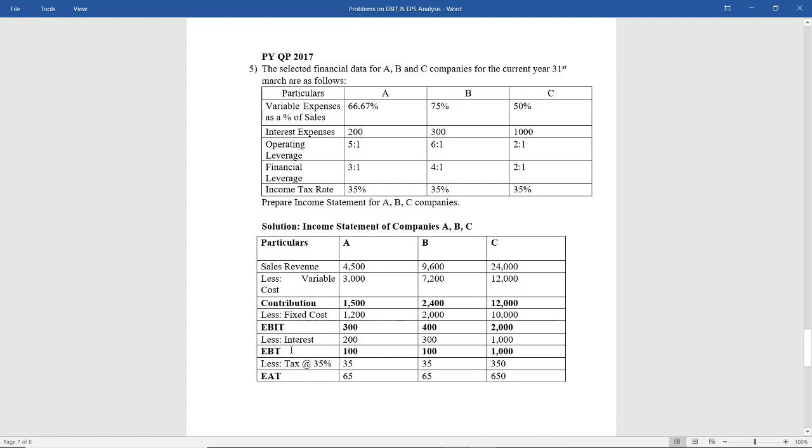You get EBT, which is nothing but EBIT less interest, 100. Now from this 100 you will deduct tax at the rate of 35%, that is 100 into 35% is 35. EAT, earnings after tax, is 65. So based on how we calculated for A, on similar lines we are supposed to calculate for B and C.